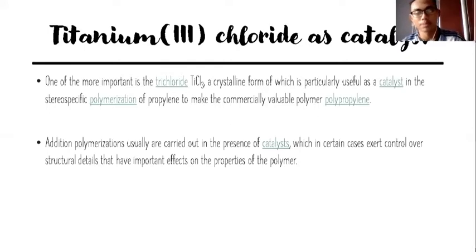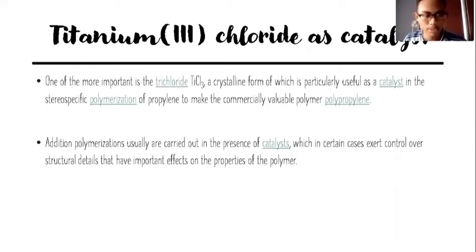So basically, most of the time, titanium trichloride is used to make polymer, which is polypropylene. Polypropylene is used to make plastic bottles, plastic cups, plastic bowls, and something else.